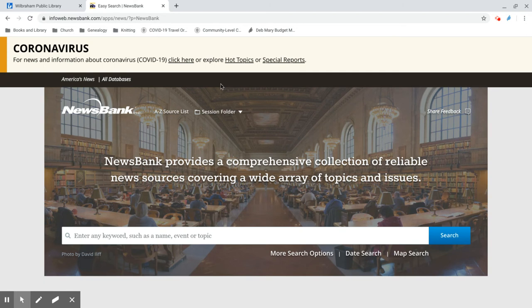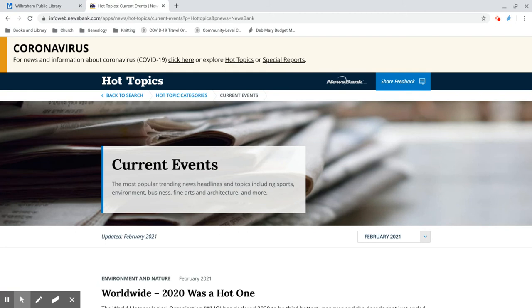You're now accessing America's News, a source for global coverage of all sorts of topics in the news. COVID-19 is, of course, very much in the news right now, as displayed on this banner at the top as I record this. We could click on more articles about that, or we can also see what's most popular this month by clicking on Hot Topics, and you'll be brought to a page showing the popular trending news headlines and topics each month.